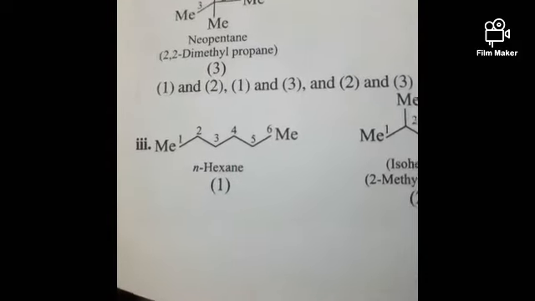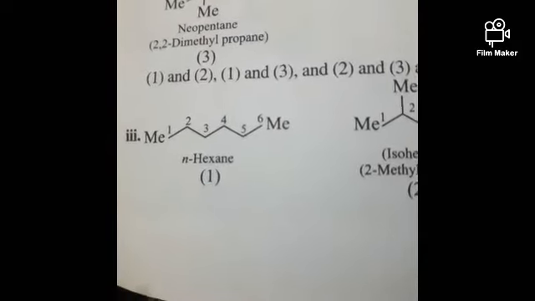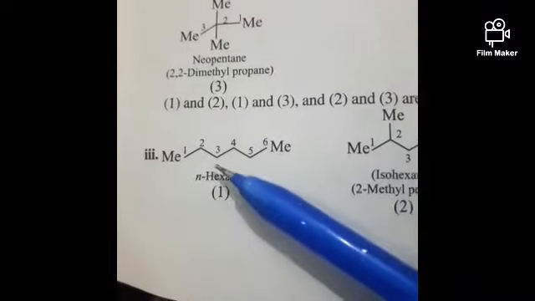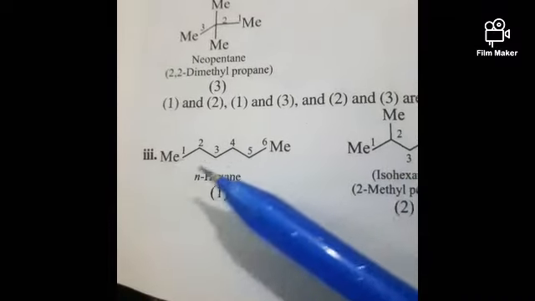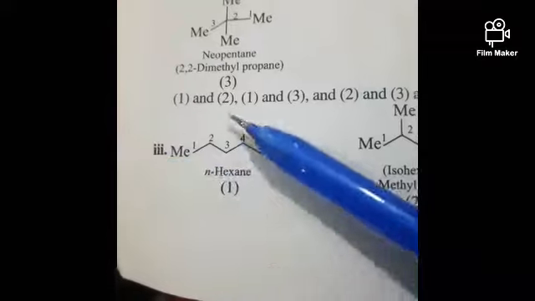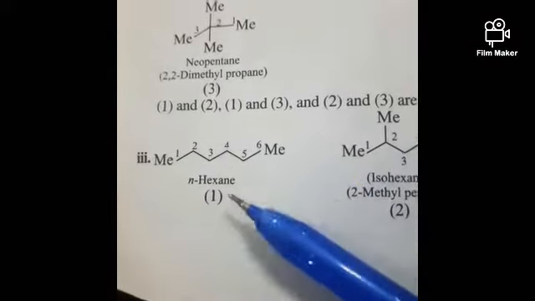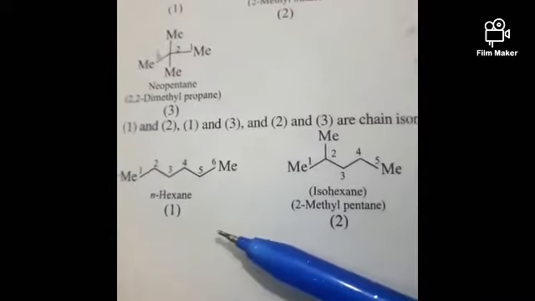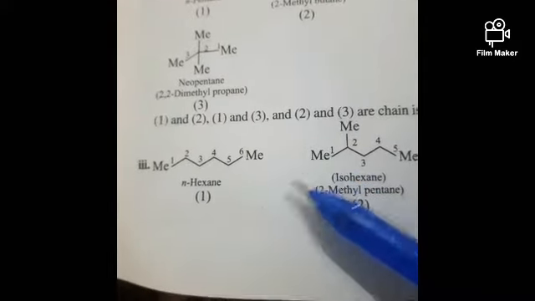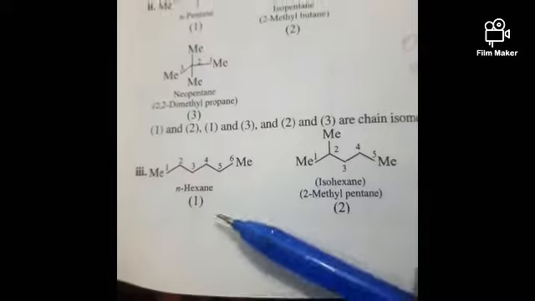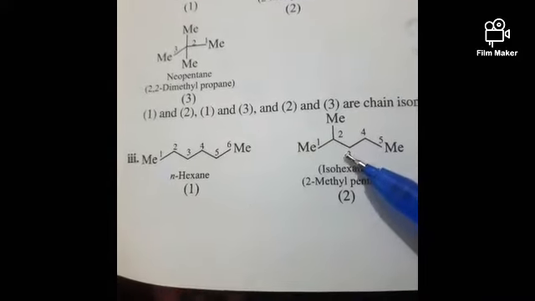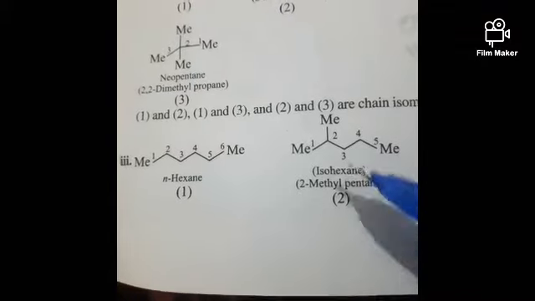Let us see one more example for chain isomerism, friends. This is n-hexane, because here we don't have any substituents, and if we count the number of carbons present in this, we will get 6, 1 2 3 4 5 6. So this is n-hexane, and now we should try to write the chain isomers of this. Here what we have to change is just the arrangement of the carbon chain.